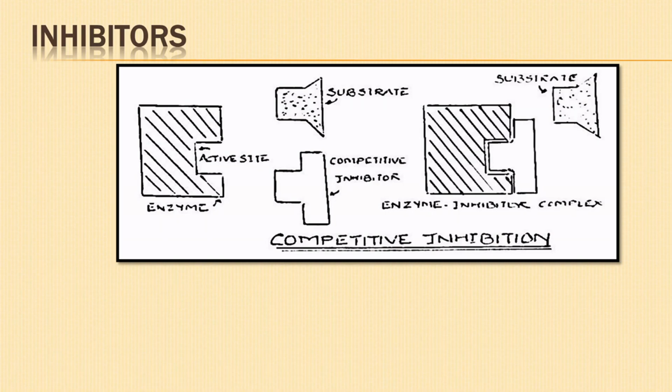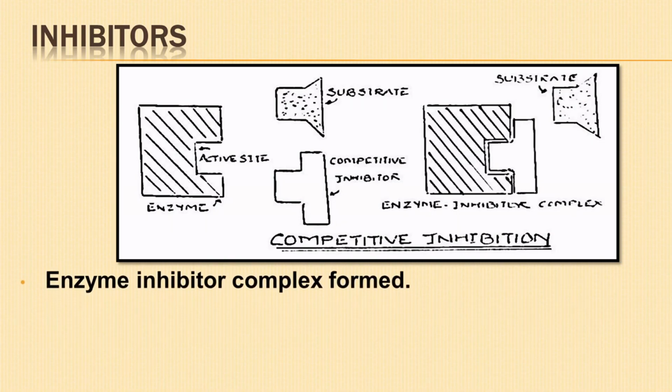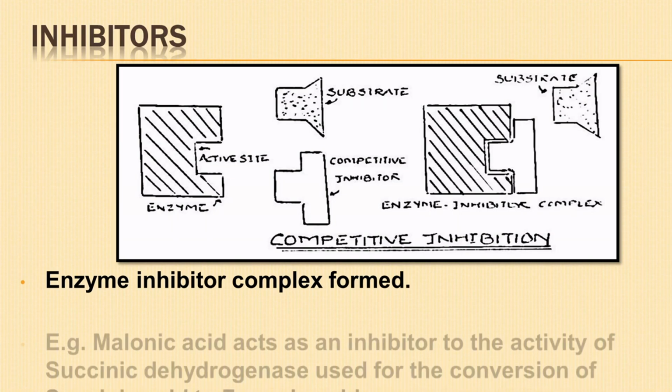Competitive inhibition: a substance shows a close structural similarity or resemblance to the substrate, due to which both compete for the same active site of the enzyme. Such a substance is known as an inhibitor. It forms an enzyme inhibitor complex, hence there is no resultant product.